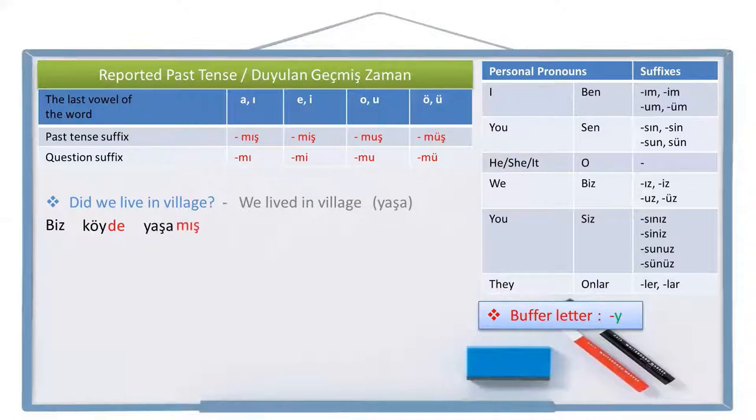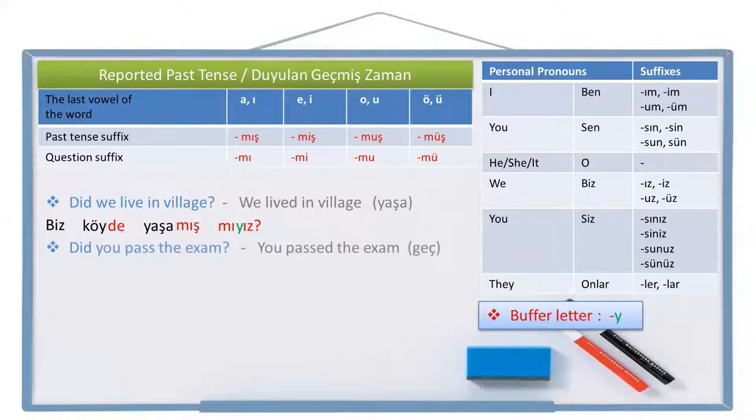Now we are going to leave a space and write the question suffix mı and the person pronoun suffix to the end. Again, two vowels are together. According to Turkish grammar rules, two vowels cannot be together, so they need a buffer letter between them. Yeah. Biz köyde yaşamış mıyız? Did we live in the village? Biz köyde yaşamış mıyız? Let's write another one.